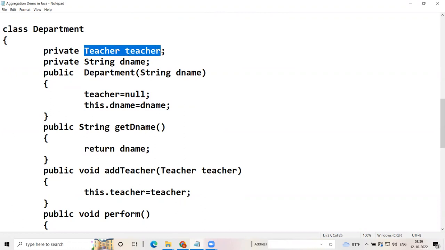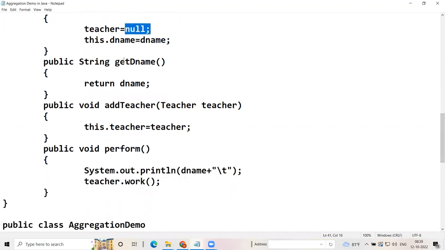Department has teacher. But when we say department has teacher, which relationship is it, aggregation or composition? Your code and your logic will decide that. So let's see. Department has got a private teacher reference and a private string dname. In the parameterized constructor of department, we just accept the department name, and teacher is null.